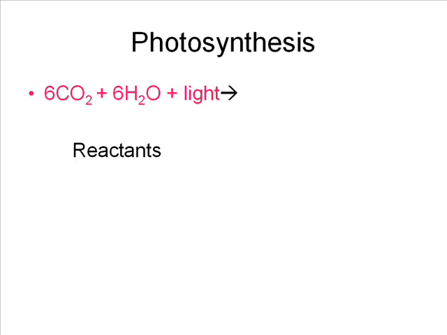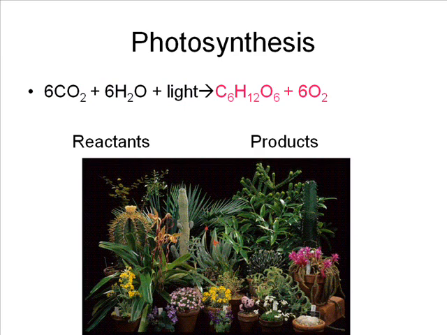These are known as the reactants. The reactants for photosynthesis are carbon dioxide, water, and light energy from the sun. Plants acquire the carbon dioxide from the air and the water from the roots, and of course the light they capture with the chlorophyll in their leaves.